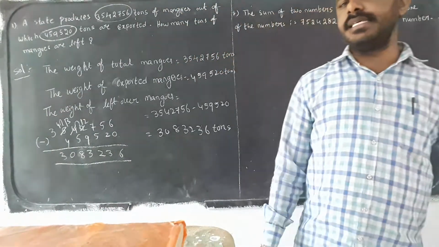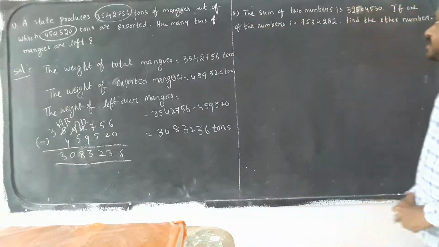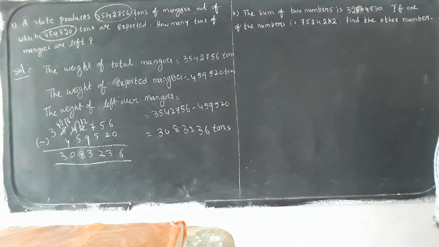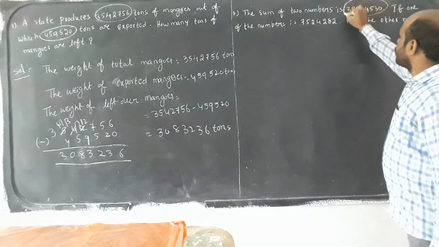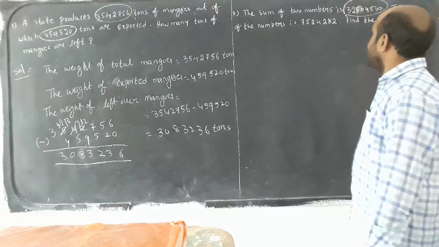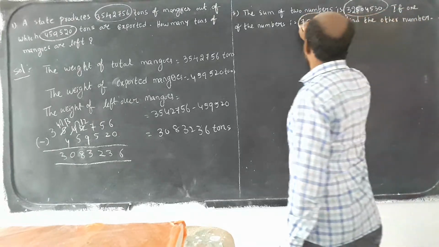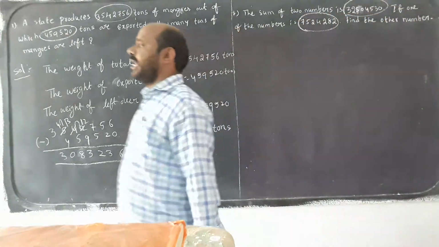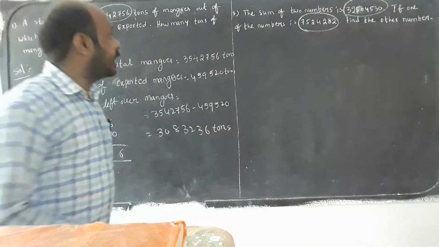Next, second one is a second story sum sequence. The sum of two numbers is 3 crores 25 lakhs 4,530. Those are the sum of two numbers. Then if one number is 75 lakhs 24,282, find the second number. See here, first one he gave the sum.